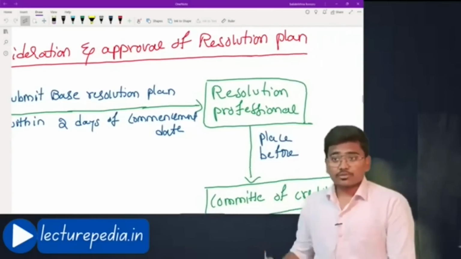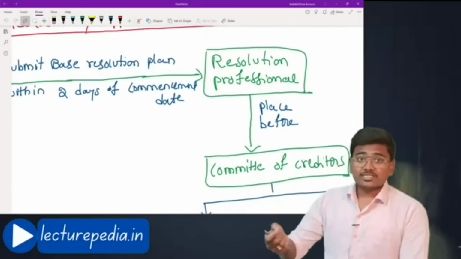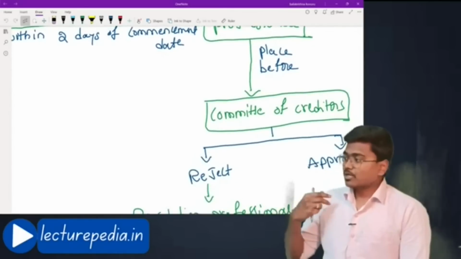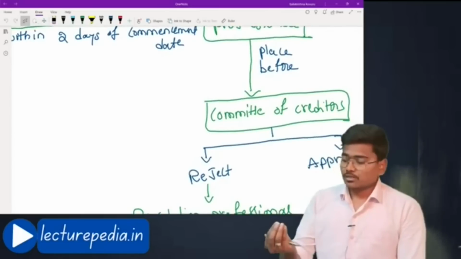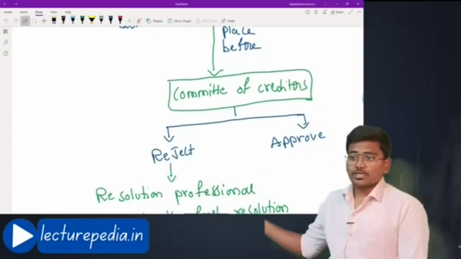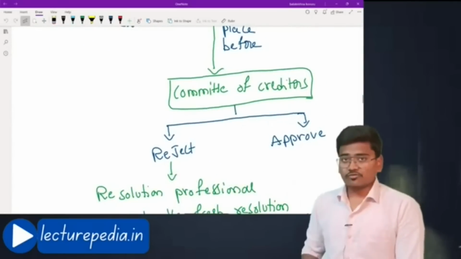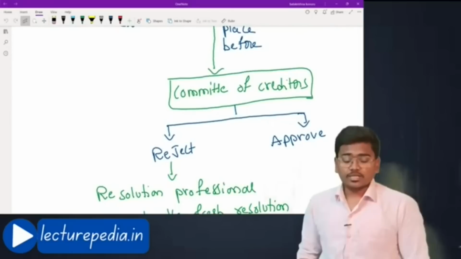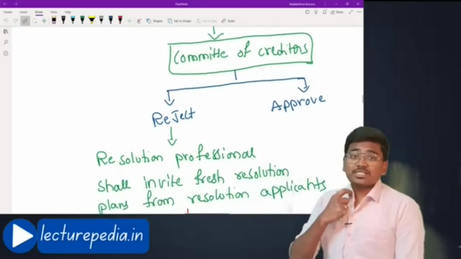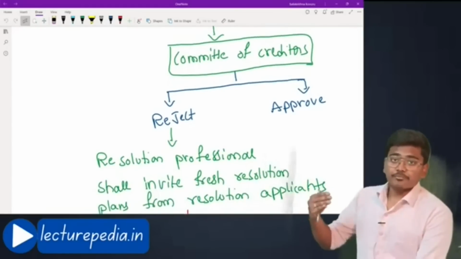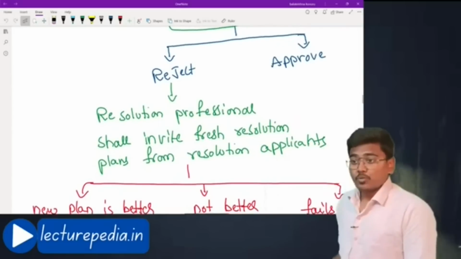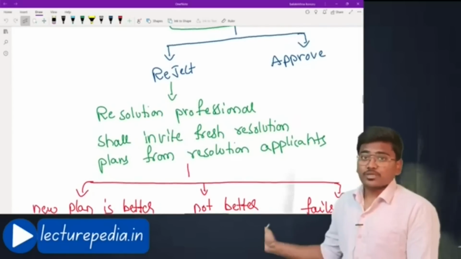Now the resolution professional will place this base resolution plan in front of committee of creditors. If committee of creditors approve this resolution plan, then it will be accepted. If the committee of creditors feels that the base resolution plan is okay, then they will approve it. Otherwise they will reject it. Once they reject it, what is the option available? In that case, resolution professional shall invite fresh resolution plans from the resolution applicants.